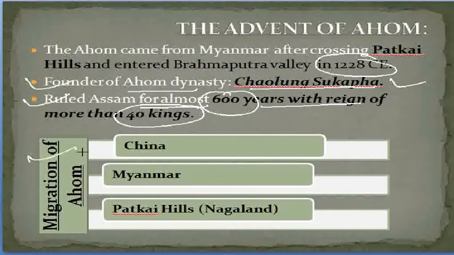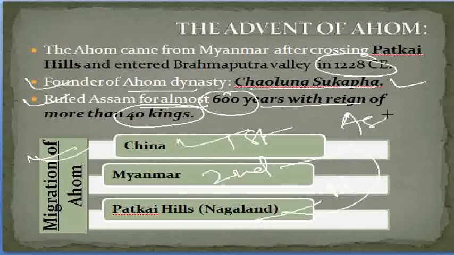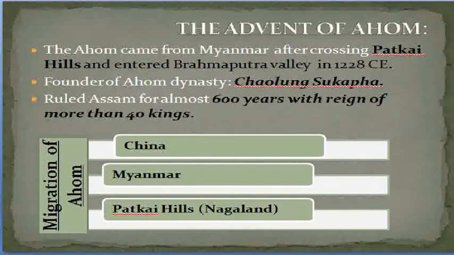So this is the migration history of the Ahom. Firstly, they came from China. Second, to Myanmar and settled there. Third, they crossed Nagaland. And fourthly, they came to Assam in 1228 CE. So this is the migration history that we need to remember: three names, China, Myanmar, and Nagaland. And finally, they settled here in Assam for almost 600 years.